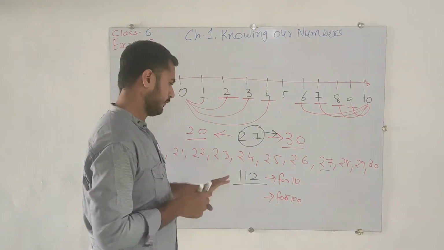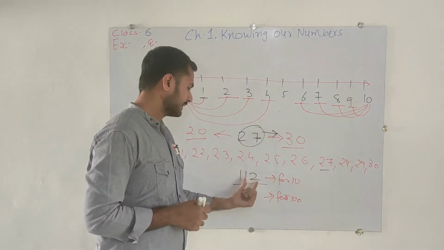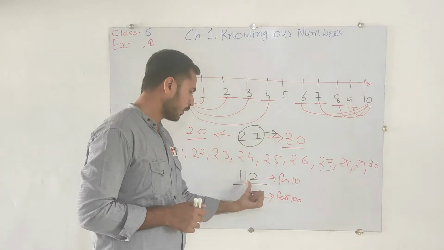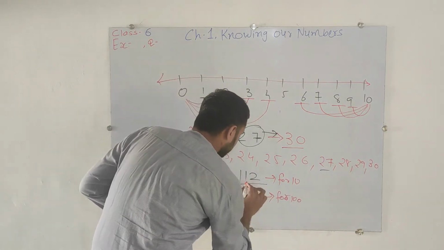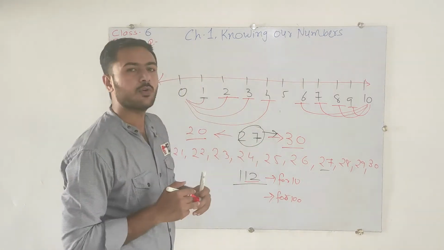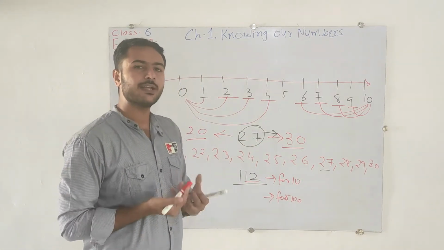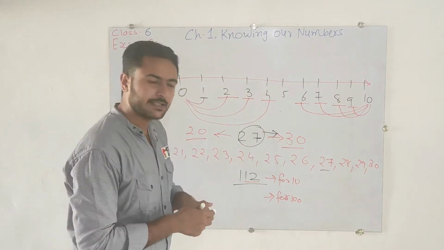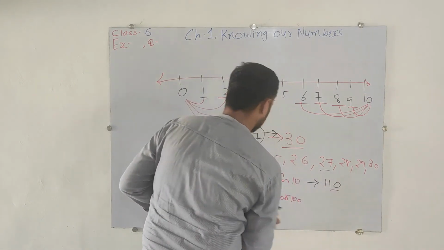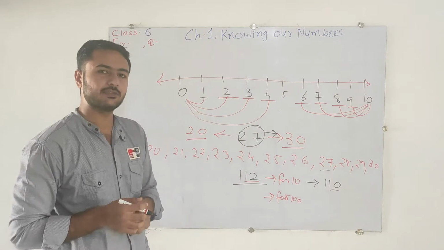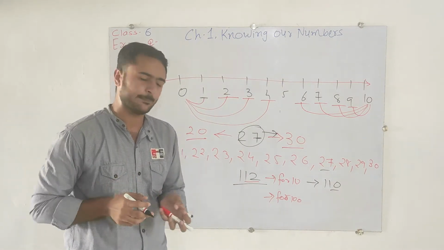So for 10, it means the tens place. So for 12 we will try to do the round off. 12 is nearby to 10 or 20? Of course that is 10. So I will write 110. At the place of 12 we will write 10. So that is 110.